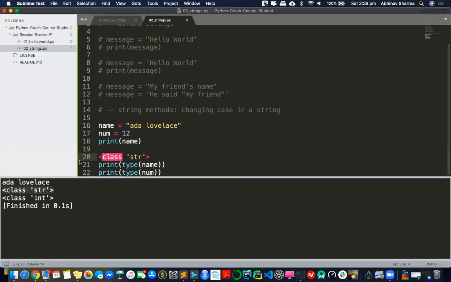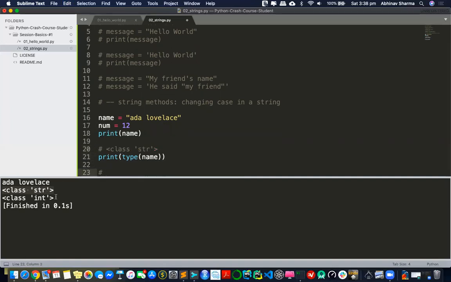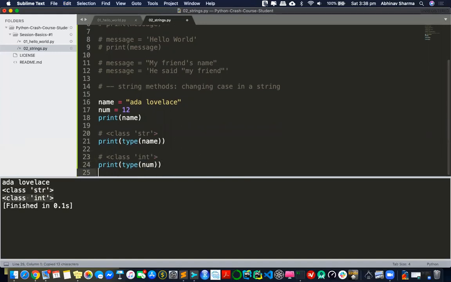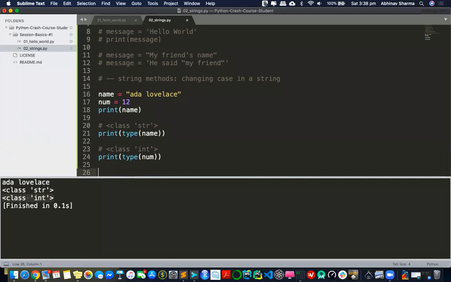This is of the class string, and this was of the class int. Are you understanding my point? Even a single small variable that you create will be of some kind of object. And because it's an object, it will have some functionalities with it.